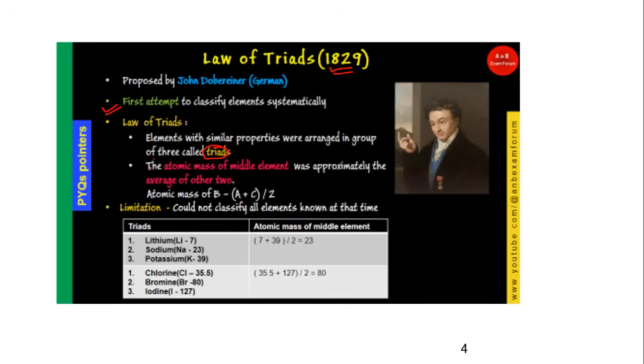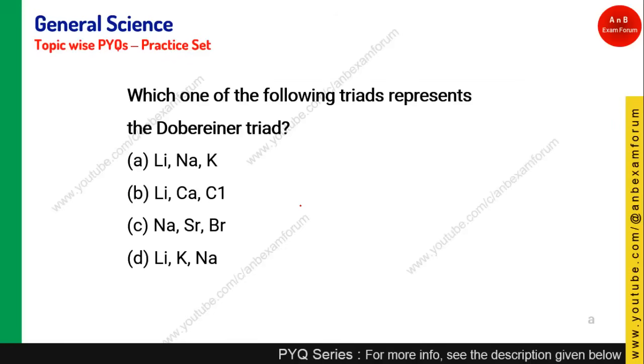What is the specialty about this classification? If you take the atomic mass of the middle element, it would be the average of the first and last. So if you take the average of the first and the last, you will get the atomic mass of the middle element. The other triad is chlorine, bromine, iodine. So this is a very important historical pointer related to the law of triads. The problem with this law is that he could not classify all the elements which were present at that time. Let's see the next question.